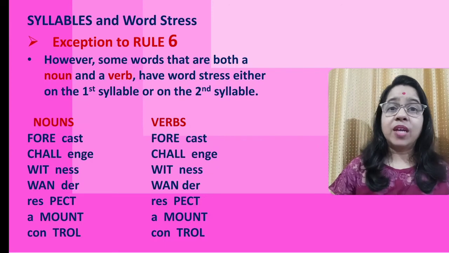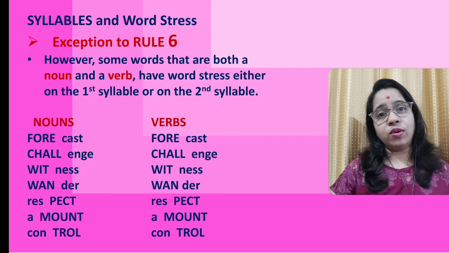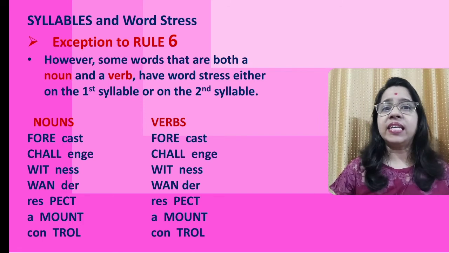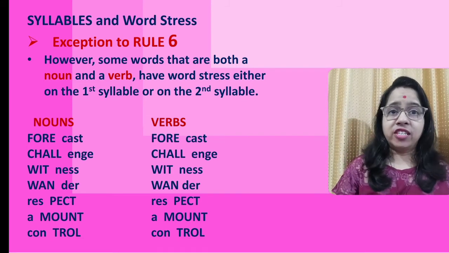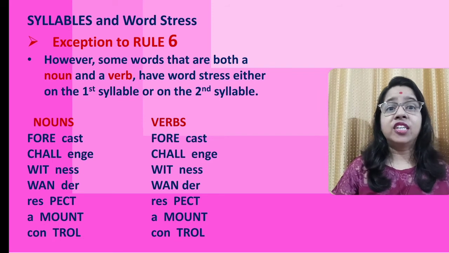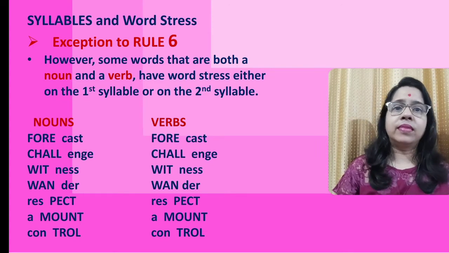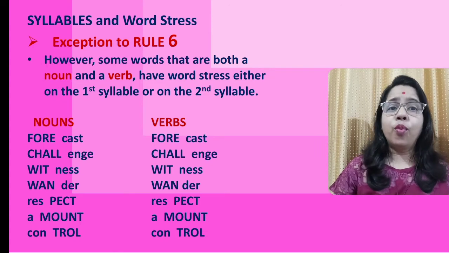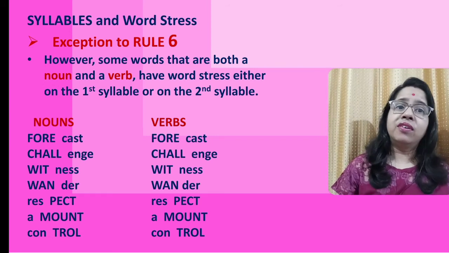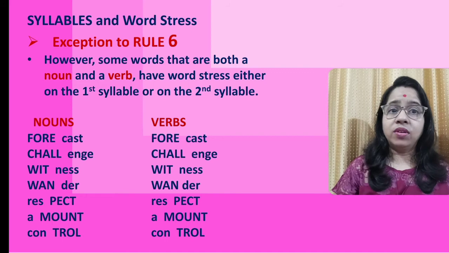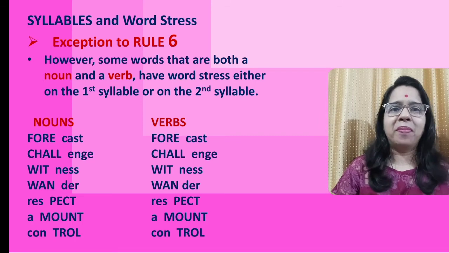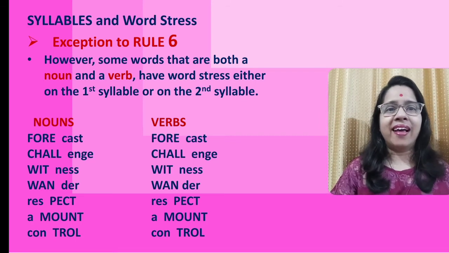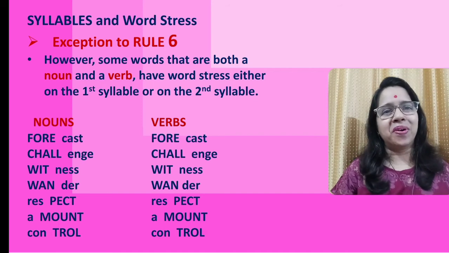Exception to rule 6: however, certain words that are both a noun as well as a verb may have stress either on the first syllable or on the second syllable, such as forecast if it's a noun, forecast if it's a verb, challenge noun, challenge verb, witness noun, witness verb, wander noun, wander verb, respect noun, respect verb, amount noun, amount verb, control if it's a noun and control if it's a verb.